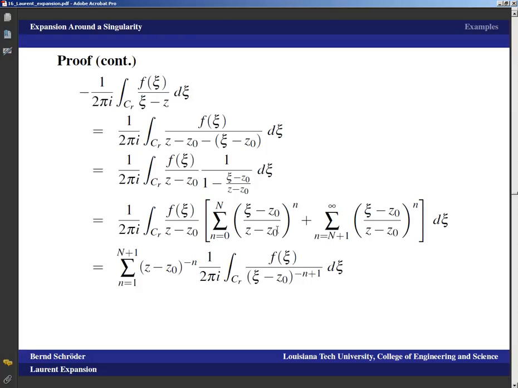And so basically that means in this replacement we have replaced n plus 1 with n, and so now the integral still has the 1 over 2 pi i, still has the integral over the circle, we still have the f of c in the numerator, and we have c minus c0, and if we replace n plus 1 with n, then n is replaced with n minus 1, and so that would be (c minus c0) to the n minus 1, and if I shove that into the denominator to have the same form as before, then the n minus 1 of course becomes negative n plus 1.